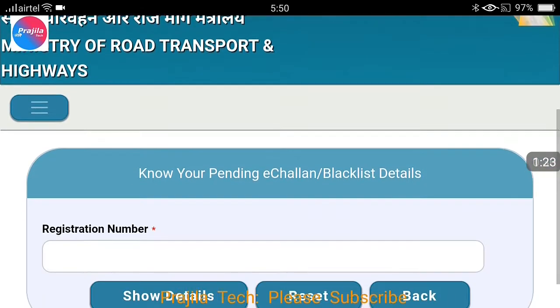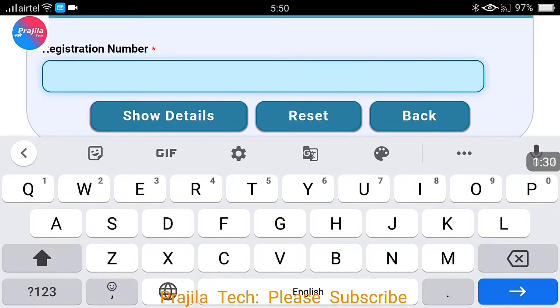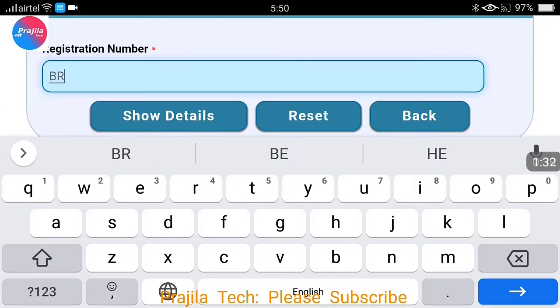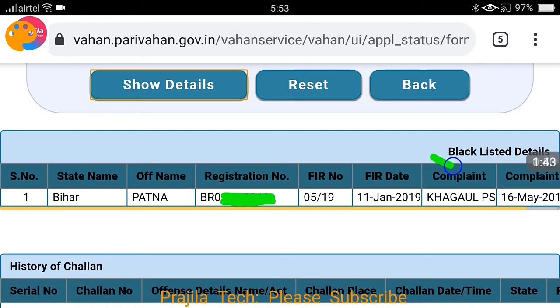When you click there, you can just scroll down here and you can enter the registration number. So friends, you can check any vehicle's number. It should not be your own vehicle. You can check against any vehicle. So I am giving a Bihar vehicle number here. I am entering the number, and I click on show details here, and you can see here